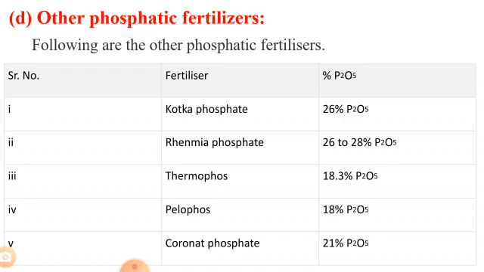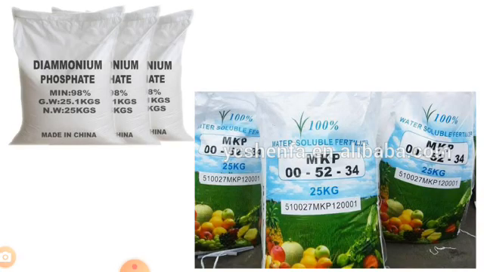So following are some other phosphatic fertilizers, which include Kotka phosphate, which contains 26% of phosphorus pentoxide, Rhenania phosphate, which contains 26 to 28% of phosphorus pentoxide, then Thermophos, Pelophos, and Coronet phosphate, which also contains 21% of P2O5.